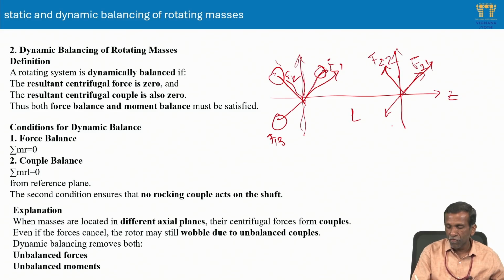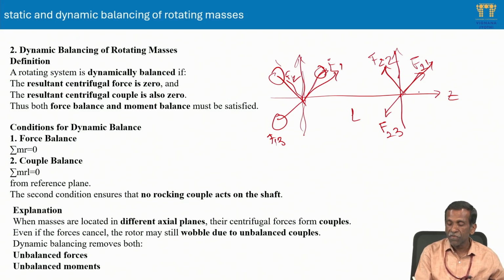A number of masses are located away from the center of rotation. If the mass center of all these passes through the central axis, then no problem. Otherwise, there will be unbalanced force, and it needs to be balanced.